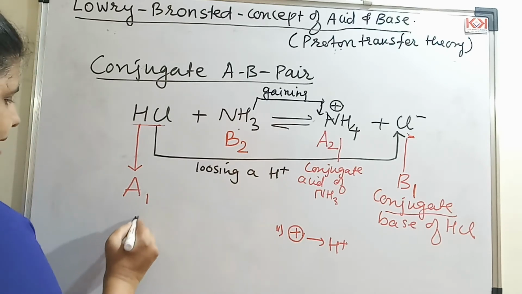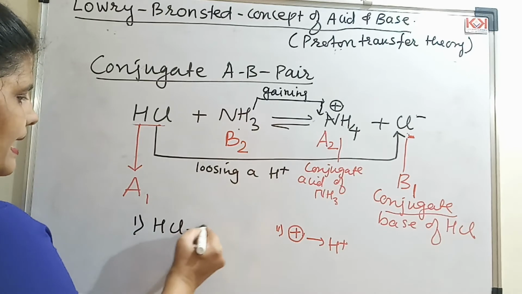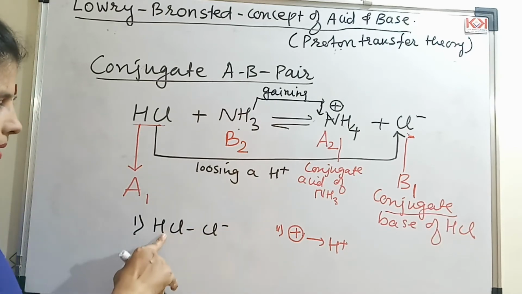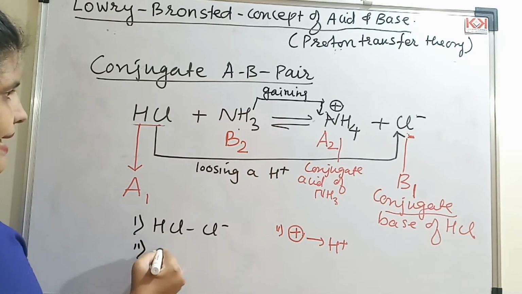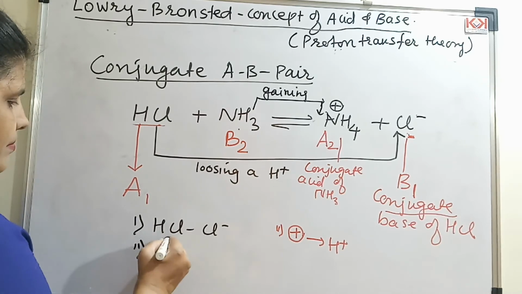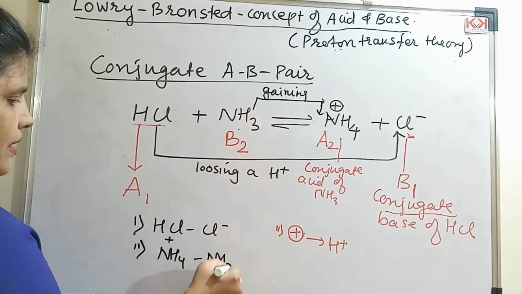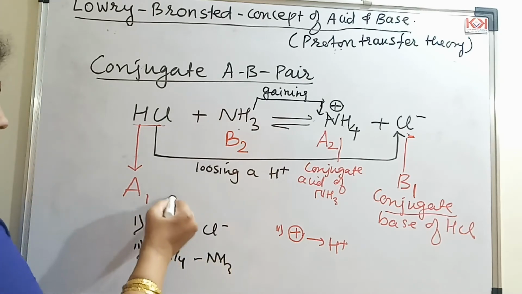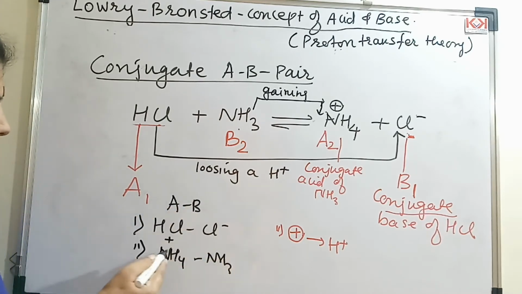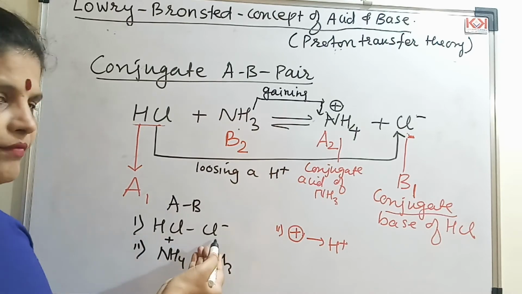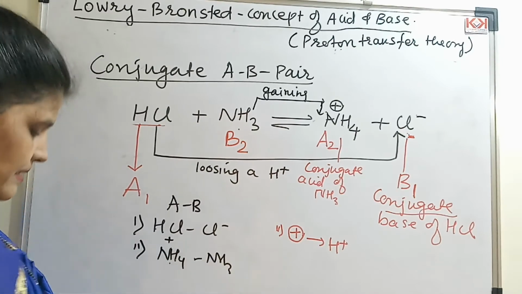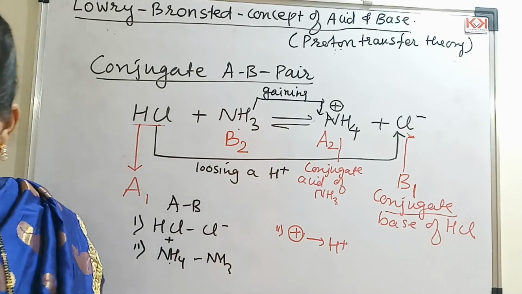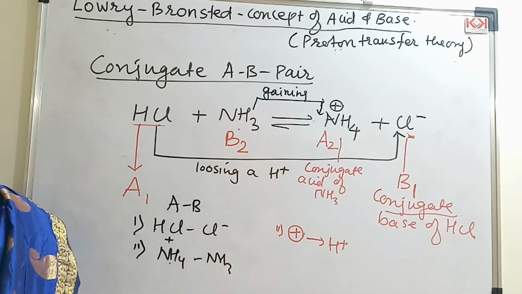Now what are the conjugate acid base pairs? So the first acid base pair is HCl and Cl minus. The second acid base pair is ammonium and NH3. The question asked is, give the acid base pair. So you have to write acid first, then followed by its base. Acid first, followed by its base. Let us take one more example so that you will understand that better.